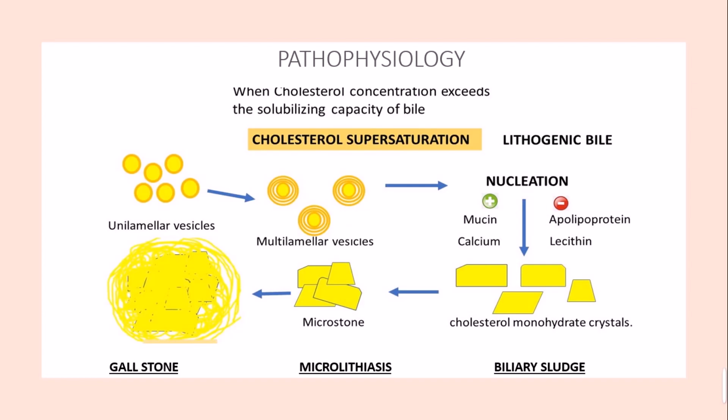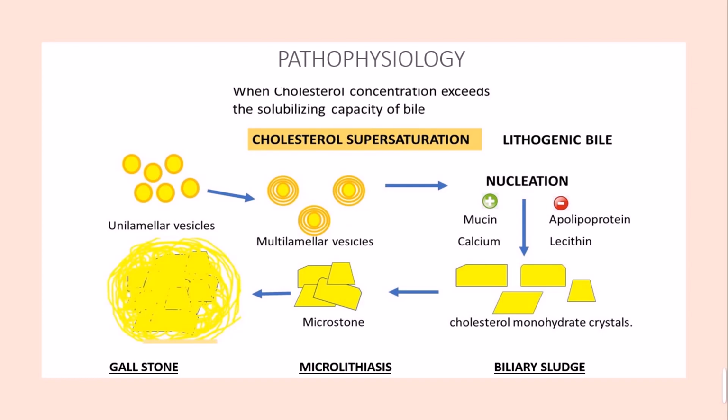After this nucleation, there will be cholesterol monohydrate crystals, and because of hypersecretion of the mucus, these crystals will aggregate or stick to each other and form microstones. Later these microstones will again build and aggregate other cholesterol due to the hypersecretion of the mucus, and will turn into a proper gallbladder stone.